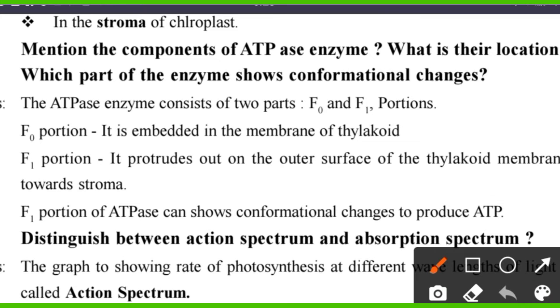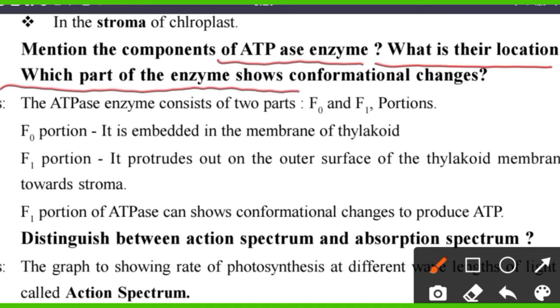Mention the components of ATPase enzyme. What is their location? Which part of the enzyme shows conformational changes? So the ATPase enzyme consists of 2 parts, that is F0 and F1 portions.